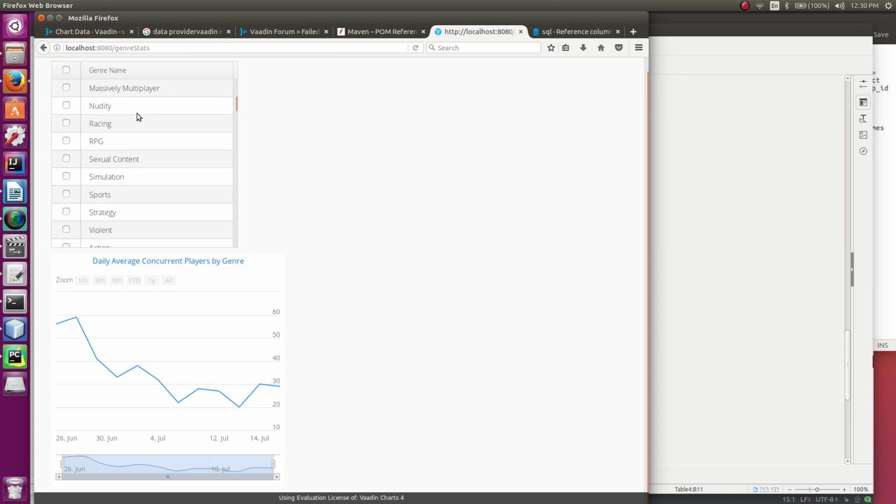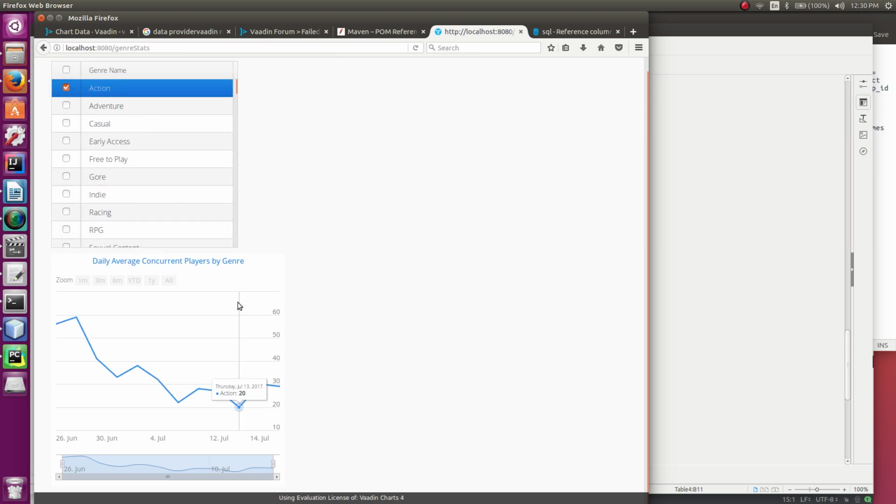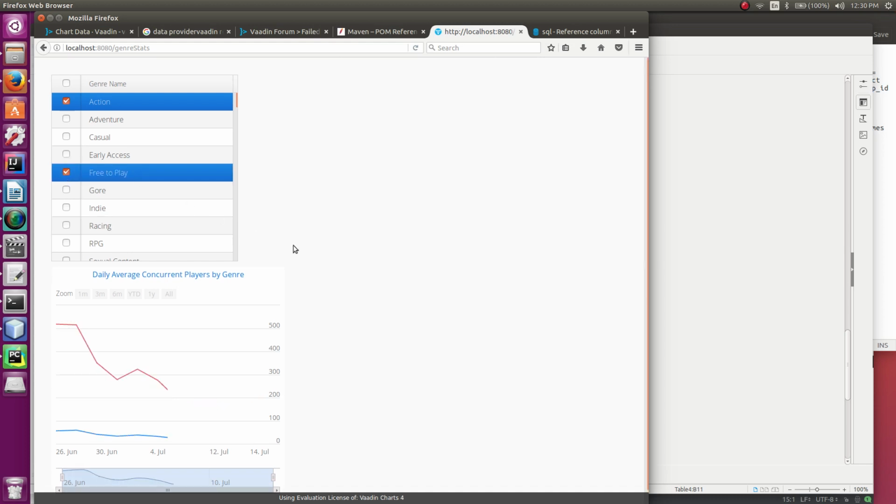So yeah, that's not ideal, but you can see some pretty cool information. So Action averages 30 users per day, or somewhere between 30 and 59. That's useful in and of itself. You can see how popular different genres are on Steam. That certainly lines up with what I wanted in my use case scenarios. I wanted people to be able to look at games by different metrics and see how popular they are and how well they're doing. And you can see in this one that free-to-play is by far the most popular.